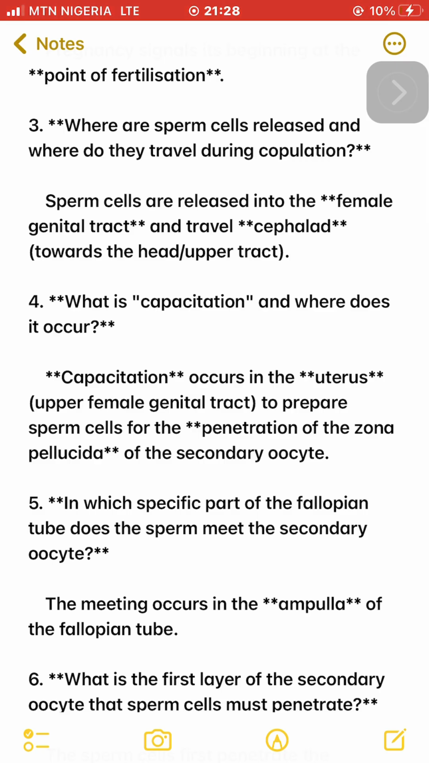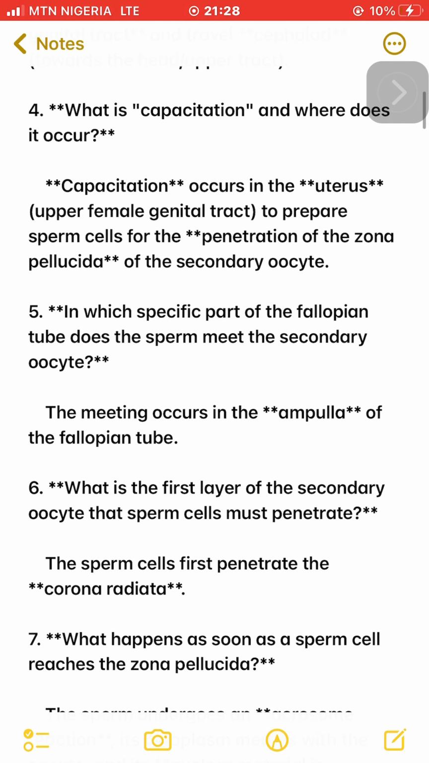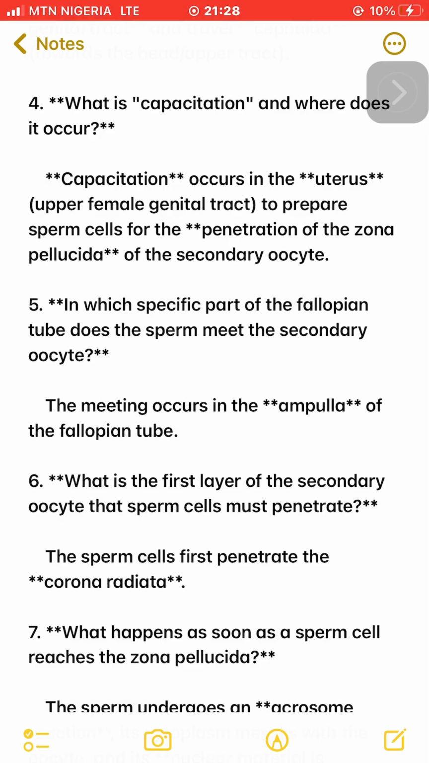5. In which specific part of the fallopian tube does the sperm meet the secondary oocyte? The meeting occurs in the ampulla of the fallopian tube. 6. What is the first layer of the secondary oocyte that sperm cells must penetrate? The sperm cells first penetrate the corona radiata.